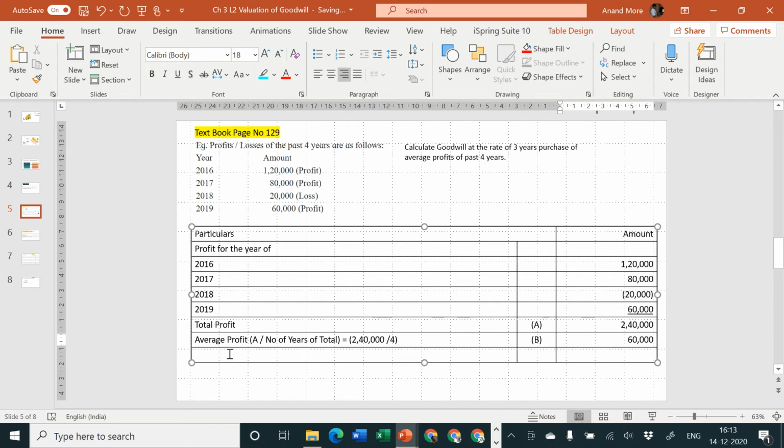Okay, and then there is goodwill. Goodwill is equal to what? Point number B, that is average profit, into number of years of purchase.